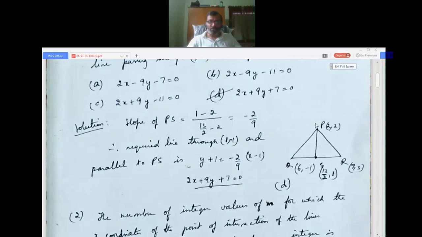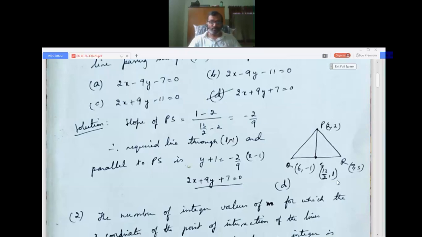Median means from this point to the midpoint. So S is the midpoint of Q and R. Median means it is a line which bisects the opposite side. So we know that S should be a midpoint. So we use the midpoint formula: (6 + 7)/2 = 13/2, and (-1 + 3)/2 = 2/2,